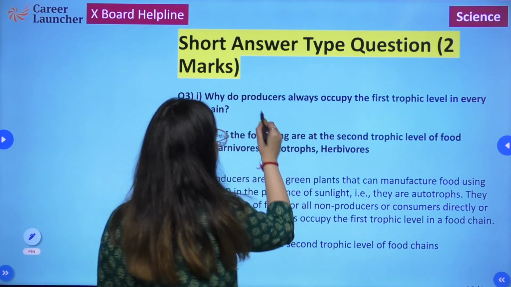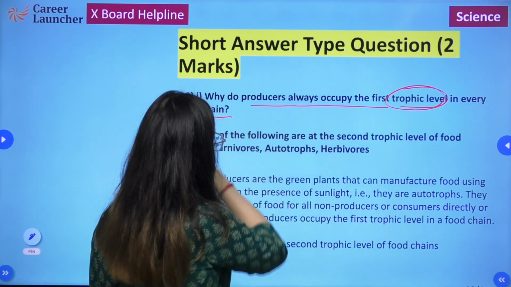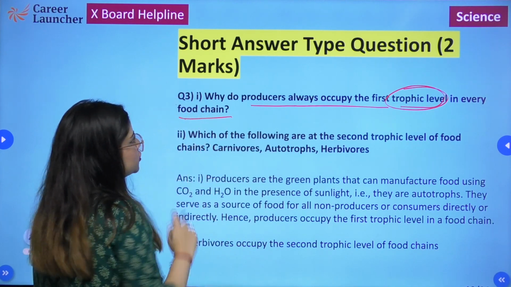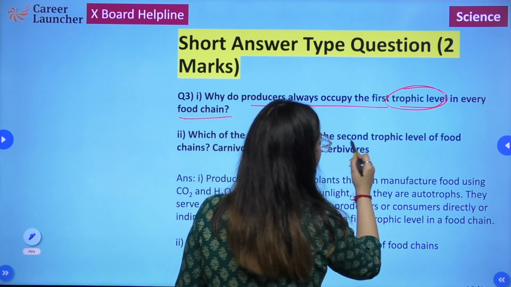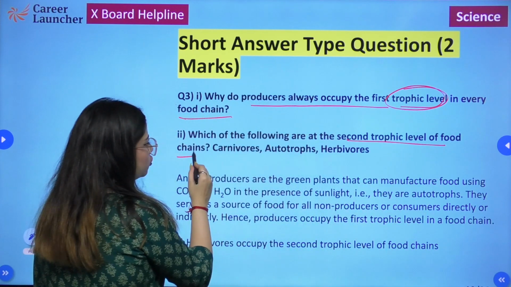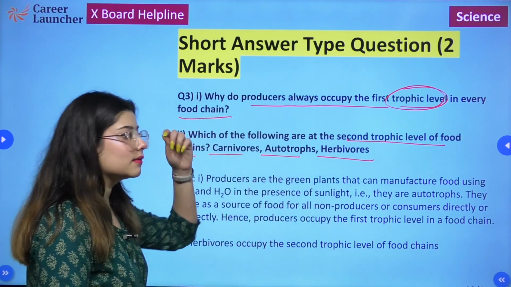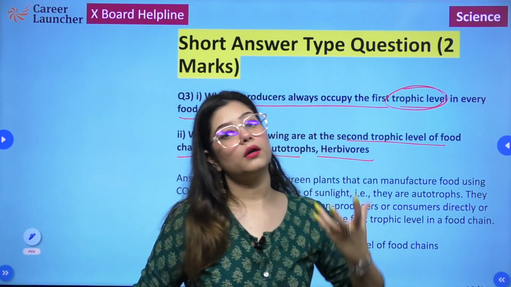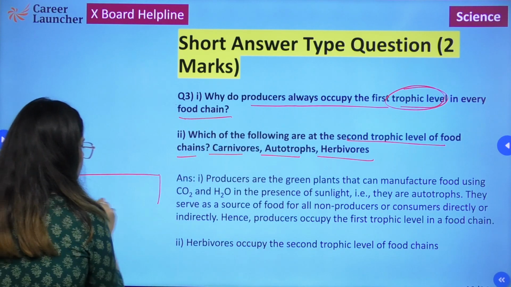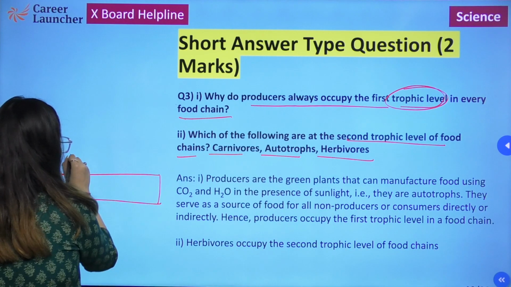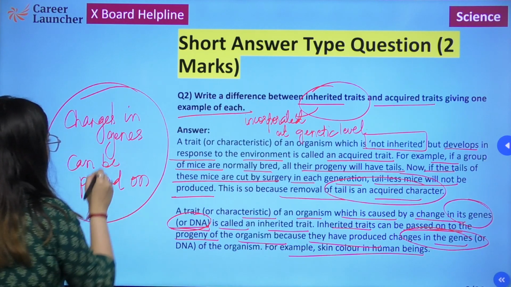Why do producers always occupy the first trophic level in every food chain? This is the first part of the question. Second part: which of the following are at the second trophic level of the food chain? Carnivores, autotrophs and herbivores. So firstly, it is important for us to understand what a trophic level is. A trophic level is basically a place or a position that each organism occupies in a particular ecosystem, right?